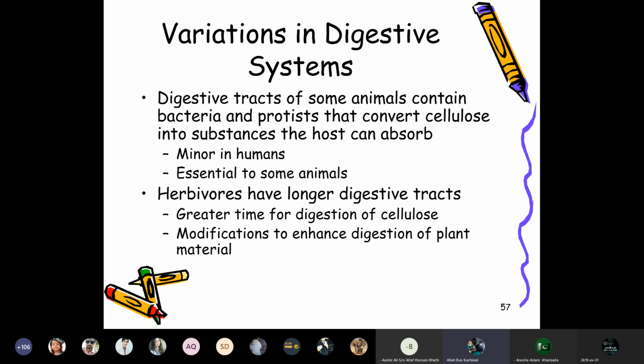Herbivores have a longer digestive tract, greater time for digestion of cellulose, and modifications to enhance the digestion of plant material. So the herbivorous animals take a longer time to digest. They have to regurgitate the food into the mouth, and they keep the food in the stomach for a longer time so that the digestion and fermentation may take place.